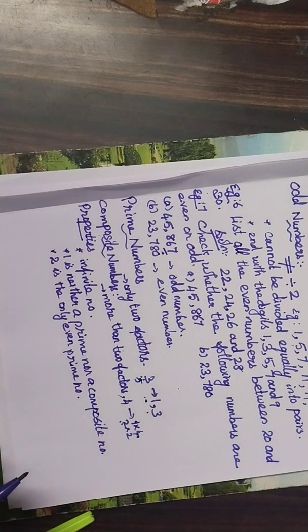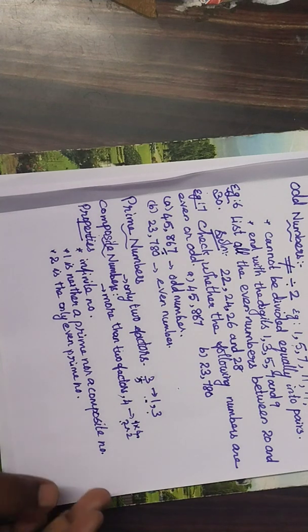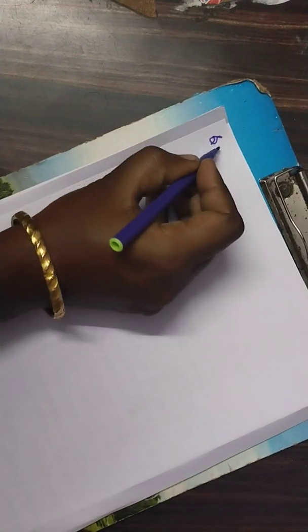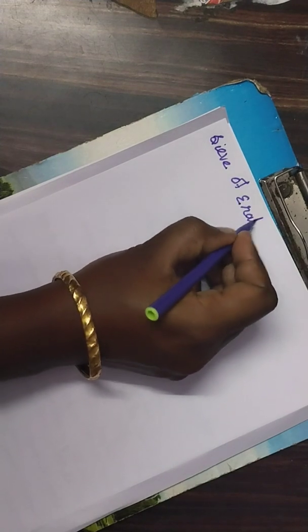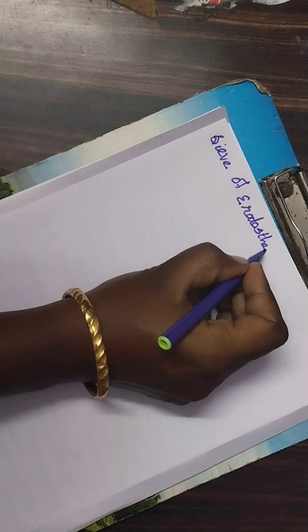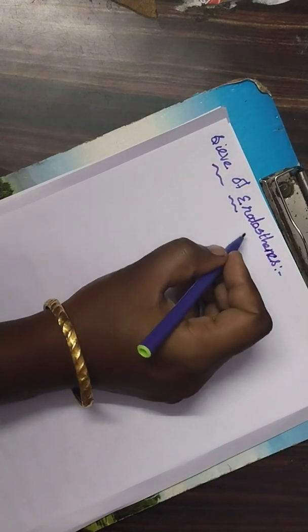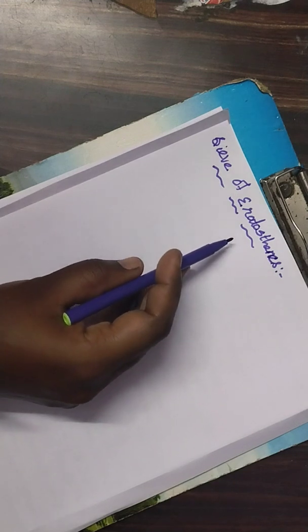Okay. The next one, the Sieve of Eratosthenes. Eratosthenes was a Greek mathematician.